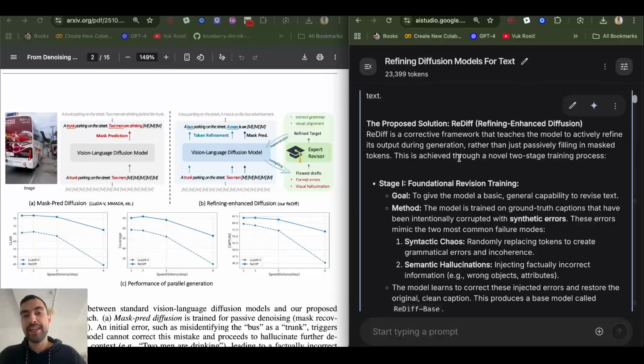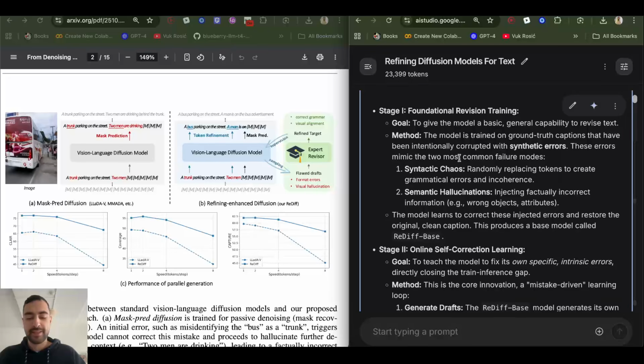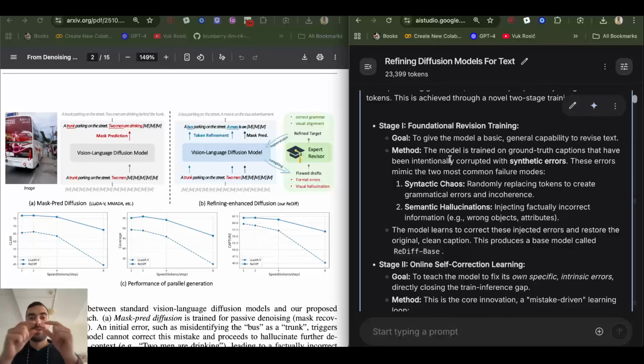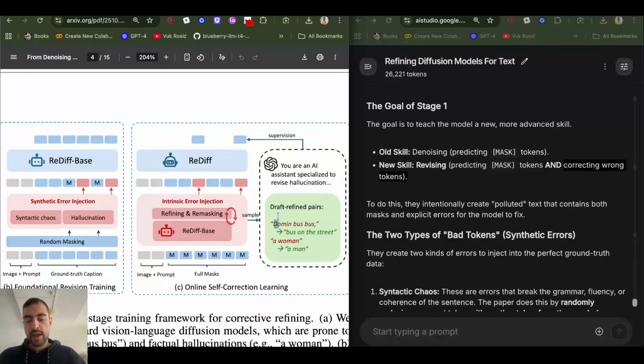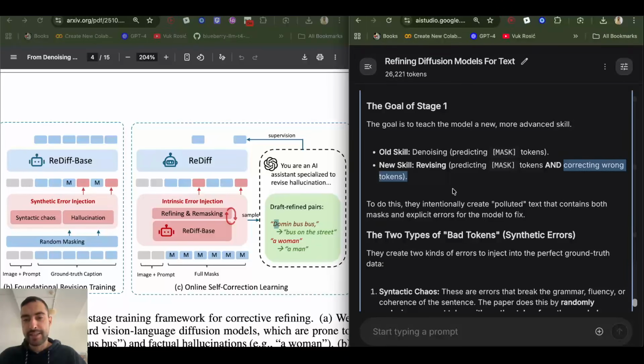So now, instead of training being just generating the mask tokens, there are two stages of training. First, they're going to corrupt the correct ground truth with some mistakes. They're going to add mistakes to the good text and teach the model to fix those mistakes, to find badly generated tokens and fix them. So the new skill that it's learning is not just predicting the mask tokens, but also correcting wrong tokens. The training data here is text that contains both mask tokens and wrong tokens that are replaced by the researchers.